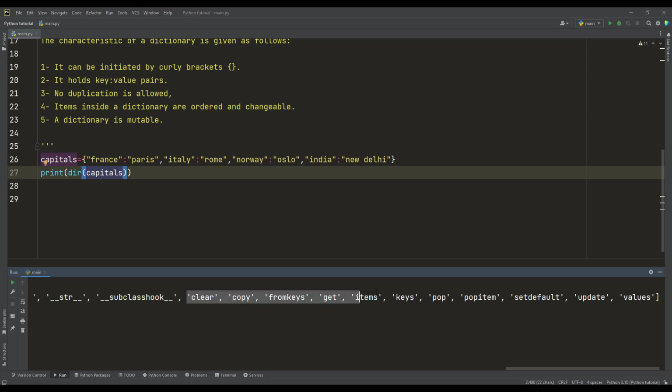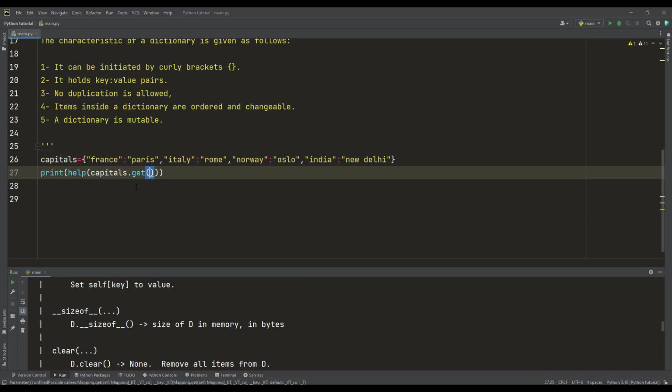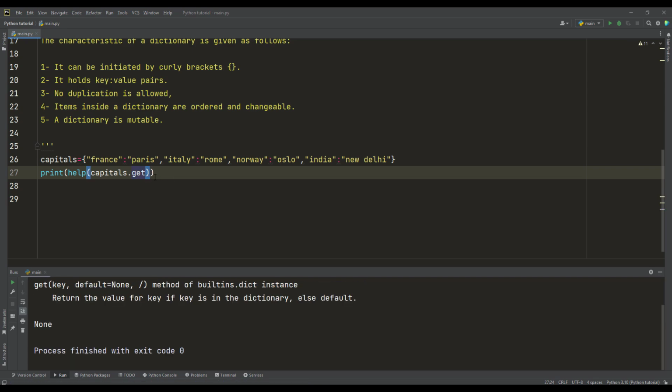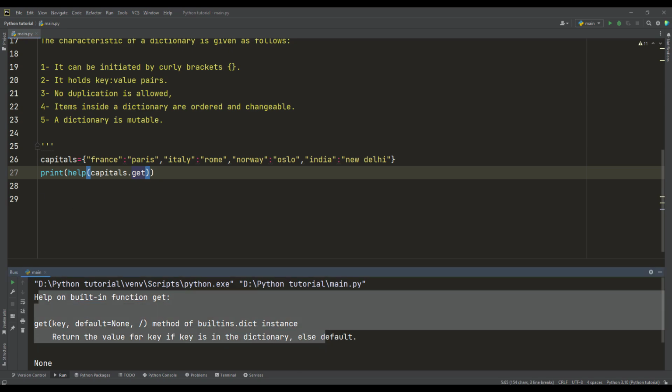We will consider only the methods that are associated with a dictionary, which can be applied to the dictionary. If I want to understand more, I want to see more description, I can type help. It will give me a descriptive way for each method, or I can, for example, add capital dot get, and it will bring to me the get method here, and it will show me how I can use this method.